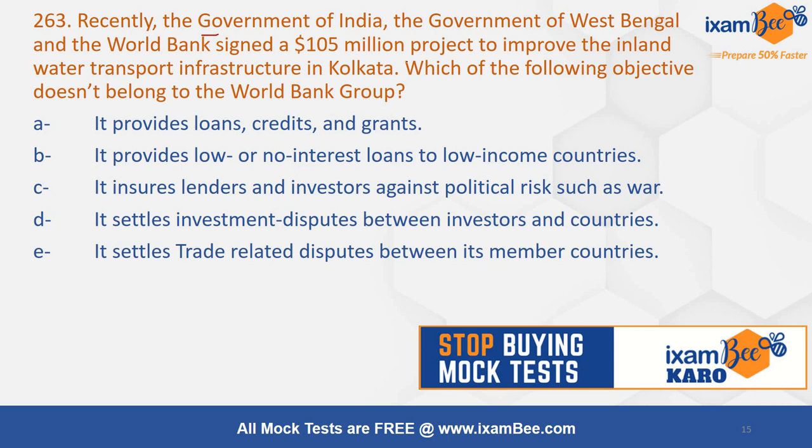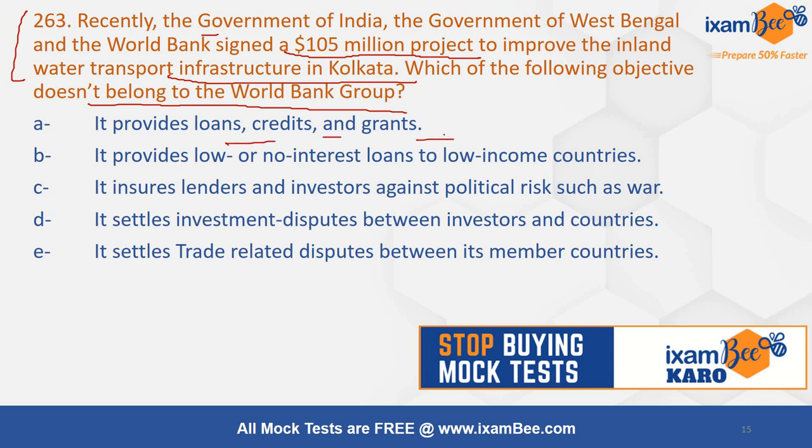Recently, the Government of India, Government of West Bengal and World Bank signed a 105 million project to improve the inland water transport infrastructure in Kolkata. Which of the following objectives doesn't belong to the World Bank Group? You see, this news item actually has nothing to do with the question asked. It provides loan, credit and grant.